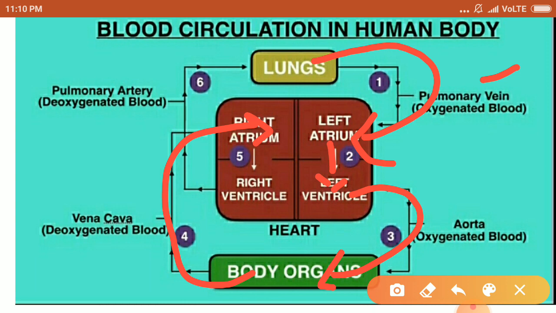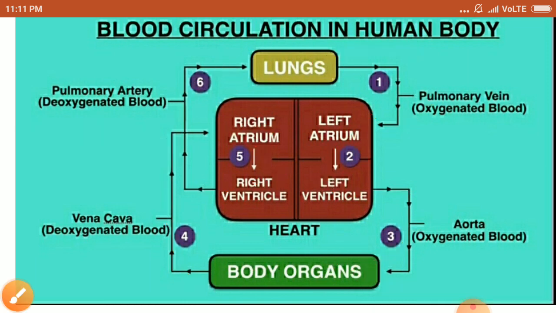Then as it expands, as the right atrium contracts, the connected lower chamber dilates and the blood moves from the right atrium to the right ventricle. Now from the right ventricle, the blood reaches the lungs to get oxygenated through the pulmonary artery, which is the only artery which carries impure blood. So thus we can see that the blood circulatory system is a double circulatory system in our body.